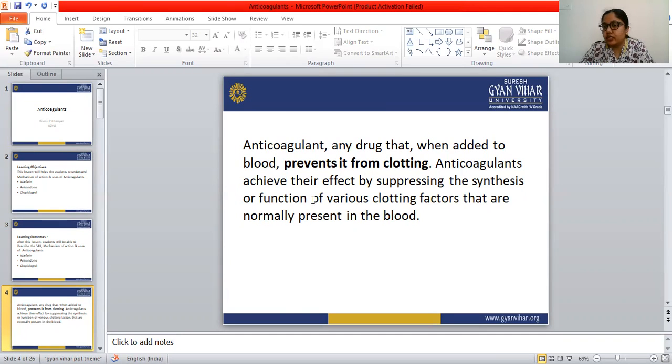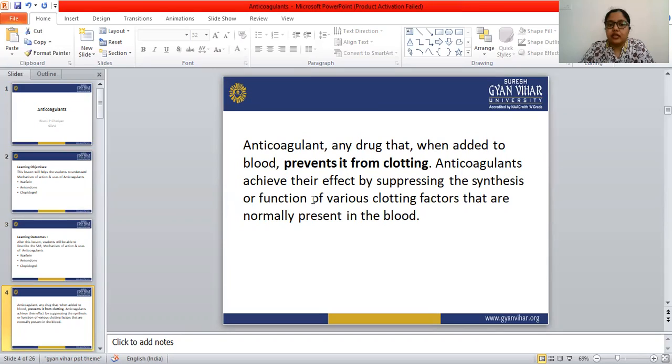If the blood coagulation is more, there is a chance of thrombosis inside the vein or inside the artery, and that blocks the arterial vein or the vein. When this blocks the blood flow, it is related to cardiac disorder.